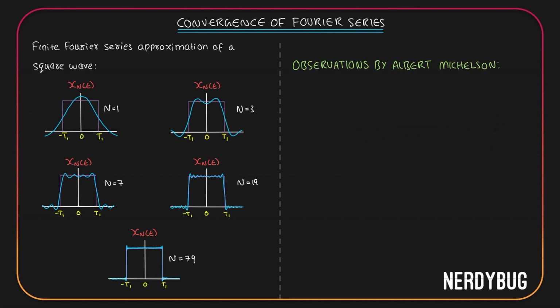He used his machine to find the finite Fourier series representation of so many signals, and once he was trying to find the finite Fourier series approximation of a square wave. In this machine, he could actually change the value of n. He could take from n equal to 1 up to n equal to 80.